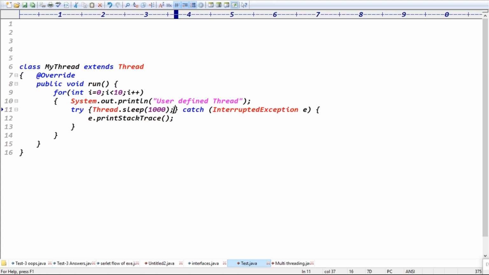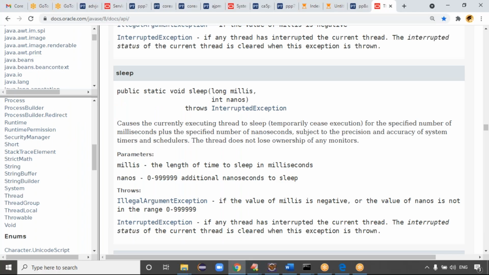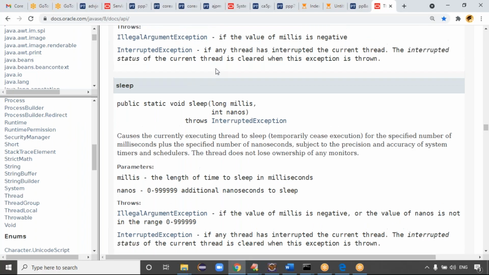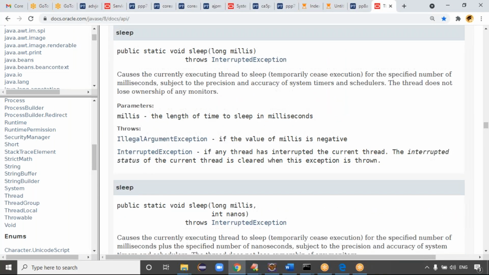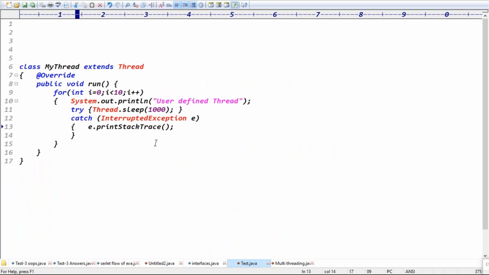Sir, you said that the sleep method is being overridden. Is sleep not an original method of the class? It is overloaded. Same method name, different arguments, right? Here it takes milliseconds, and milliseconds and nanoseconds. So it is overloaded, not overridden. Originally it belongs to the Thread class only.